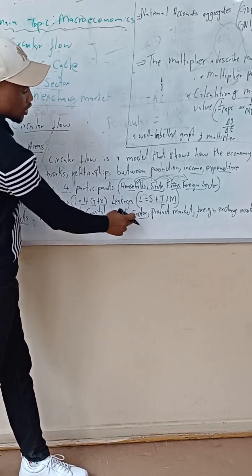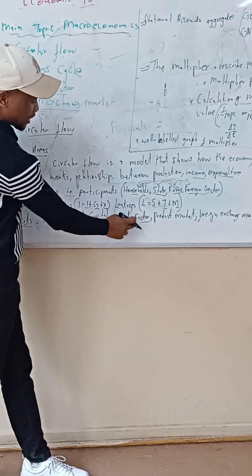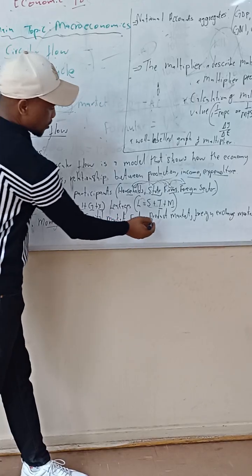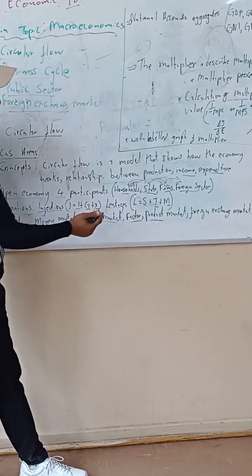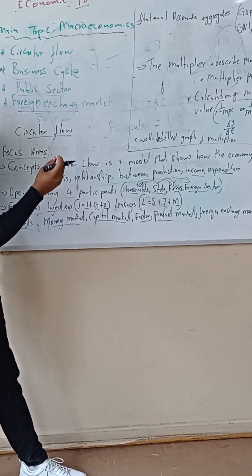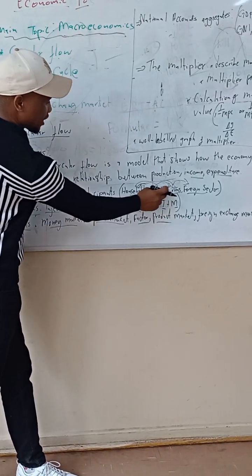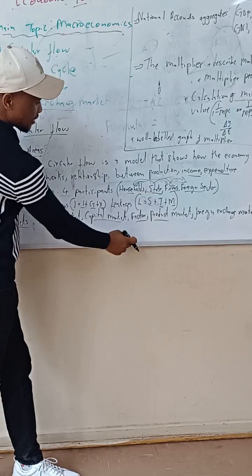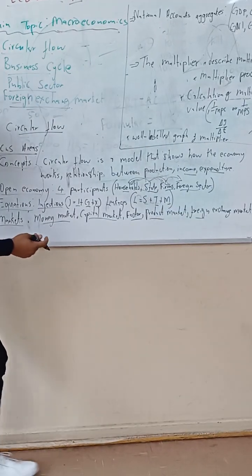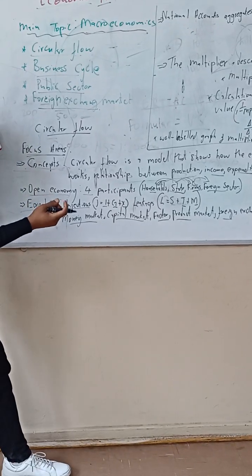Factor market is whereby we are trading the factors of production, which is the labor, capital, entrepreneurship. Product market yona it's whereby sithenga khona sithengisa khona i-final goods and services ebeziproduced zii-firms. And then now we have the foreign exchange market, whereby we exchange the currencies.